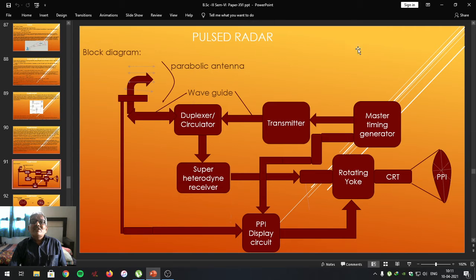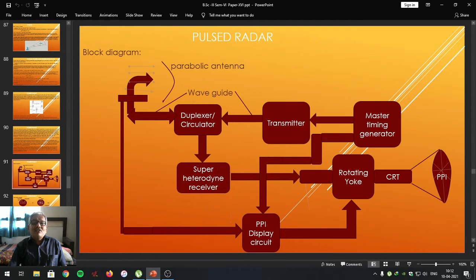From the target, echo signal will be produced. During the PRT set by means of the master generator, those will be received back by the parabolic antenna. When the signal is received, it disconnects the antenna from the transmitter side and connects it towards the receiver side. Signal is given to the receiver side via duplexer, where the superheterodyne receiver is being used. Here, signal is amplified by the radio frequency amplifier, RF amplifier. Output of RF amplifier is given to the mixer stage.